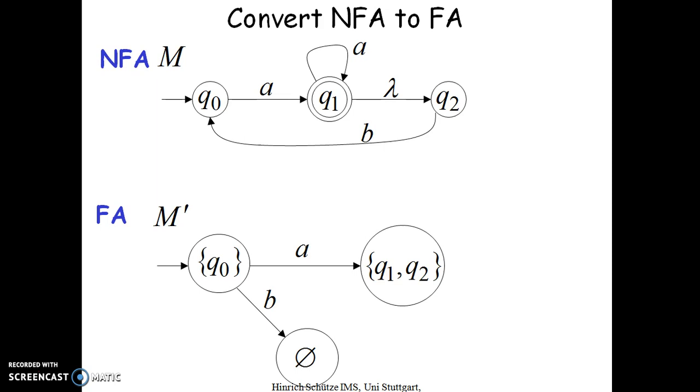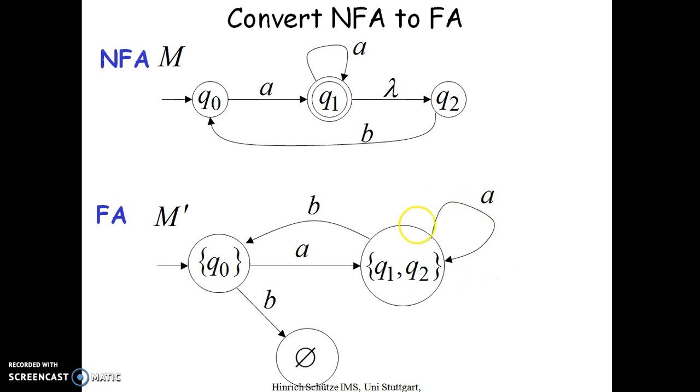Next, what I have to see is Q1 on reading A, what is the transition? Q1 on reading A, I have a transition towards itself, and on epsilon transition, it is going to Q2. So this I have to consider as a single state. So Q1 on reading A remains in the same state. Next, Q2 on reading B is moving to Q0, so I have to add the transition for Q0.